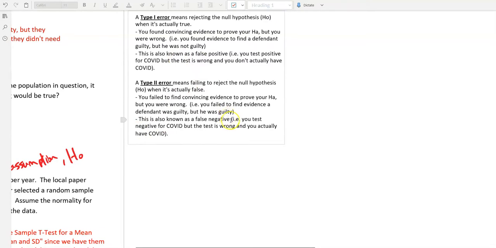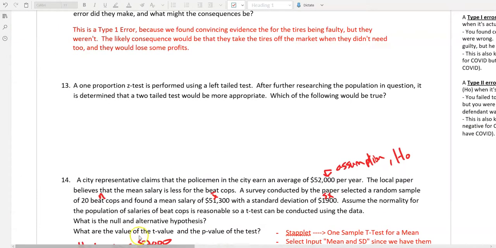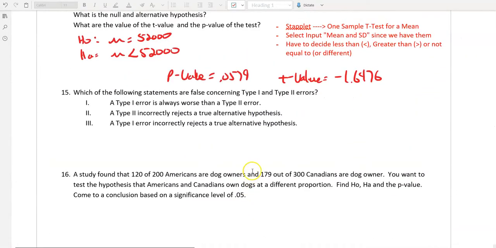Because think about it, you tested negative for COVID, but the test is wrong, you actually have COVID, so you'll go home and you'll spread it to everybody. You might even go to an event or something and spread it. So in that situation, a type 2 is worse. In the court case, the type 1 was worse. In that COVID situation, the type 2 was worse. So the correct answer on that one is that this is false: a type 1 error is always worse than a type 2. That's not always true. It can go either direction. Sometimes a type 2 is worse, sometimes a type 1 is worse.